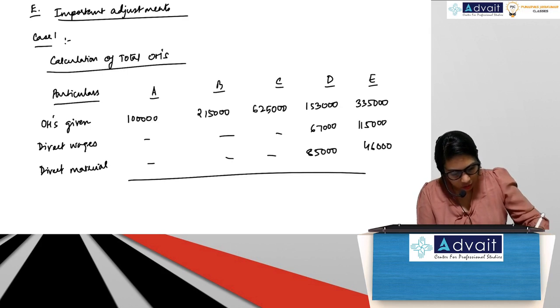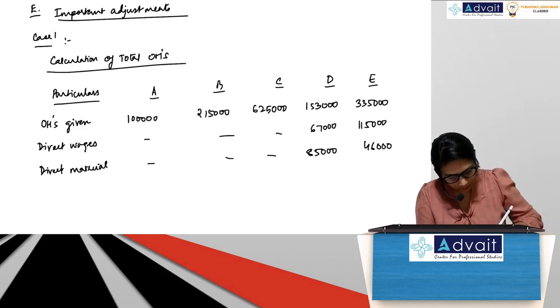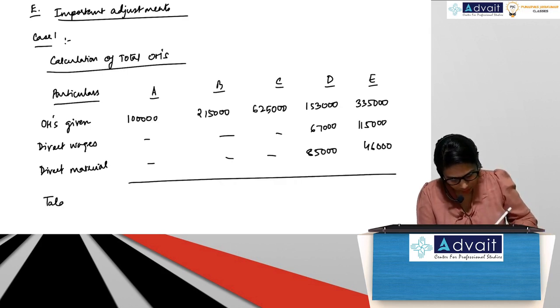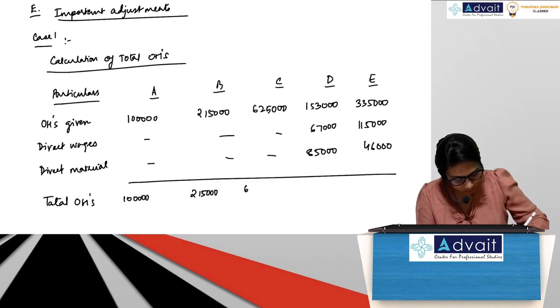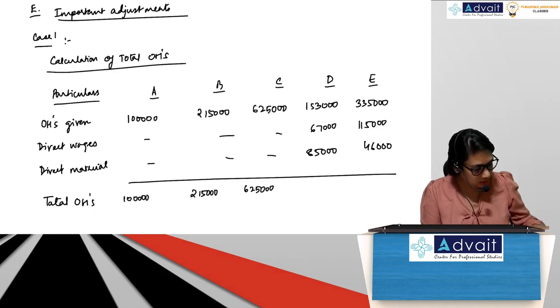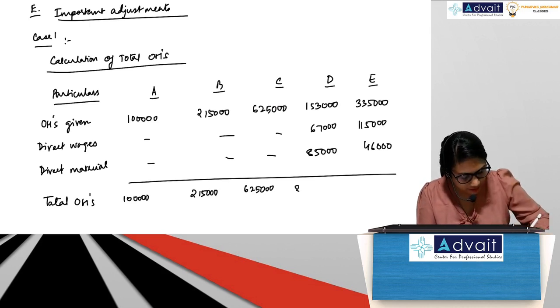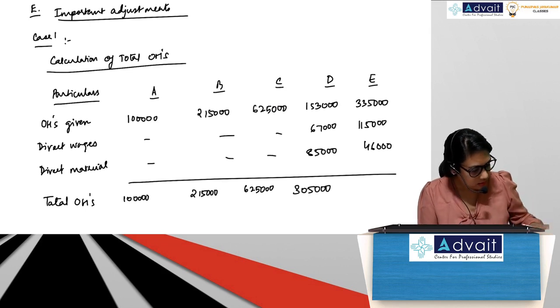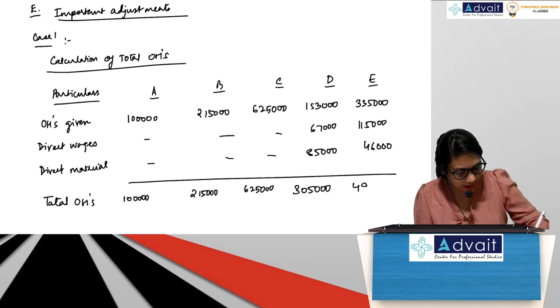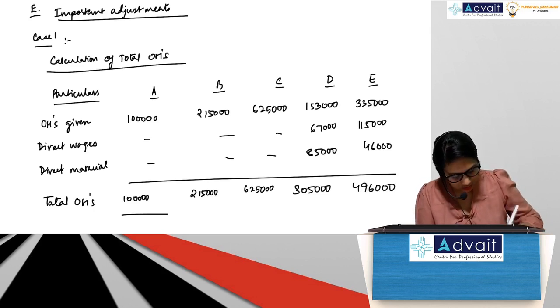So tell me the total overheads. So total overheads 1 lakh, 2 lakh 15,000, 6 lakh 25,000, 3 lakh 5,000, and 4 lakh 96,000.